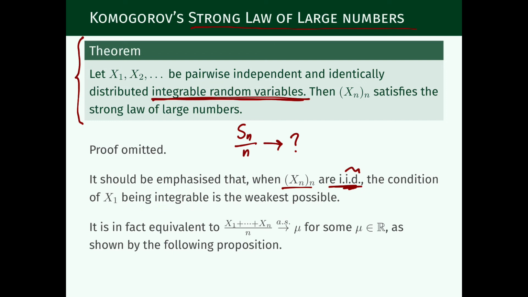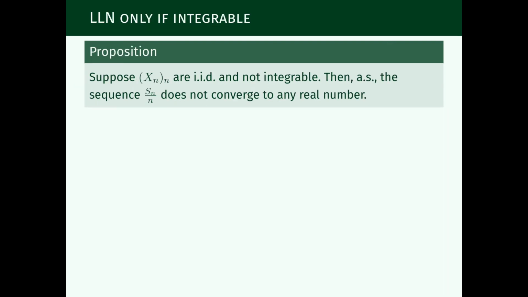And how can I make this precise? Well, I'm saying if the random variables are IID, then the fact that their sum will converge almost surely to a certain number mu, or even in probability, is equivalent to it being integrable. They have to be integrable, and this is what the following proposition shows. The proposition says if xn are IID but not integrable, then this does not converge to any real number.